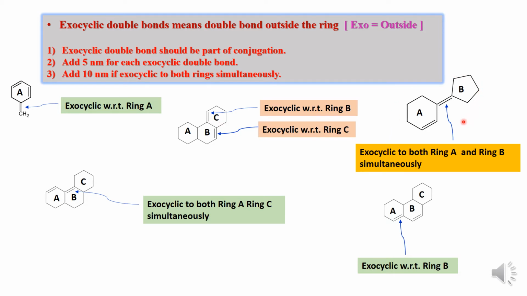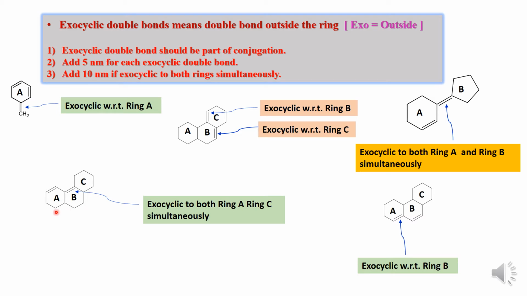Now looking at this another compound, this is the 6-membered ring A, this is 5-membered ring B, and you will find this double bond. Now it is a part of the conjugation. This particular double bond is exocyclic to the ring B as well as exocyclic to the ring A. So we can say that this bond is exocyclic to both ring A as well as B simultaneously. So whenever such a situation is there, you have to add 10 nanometer.